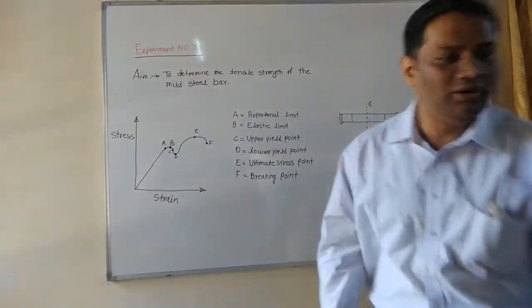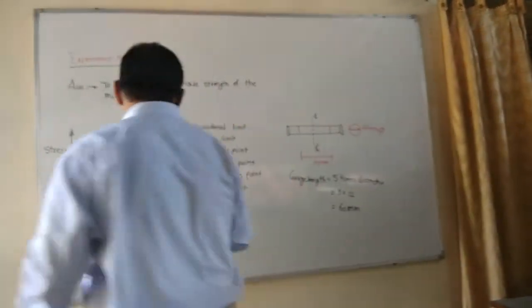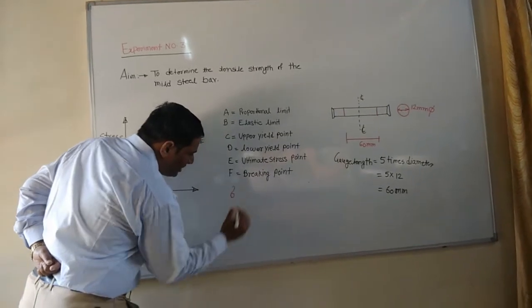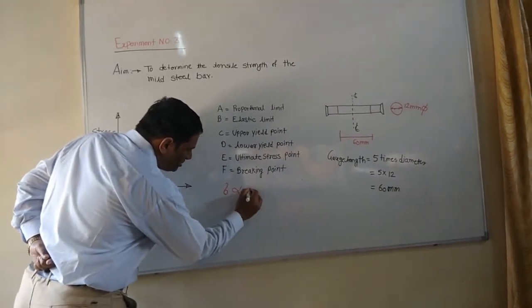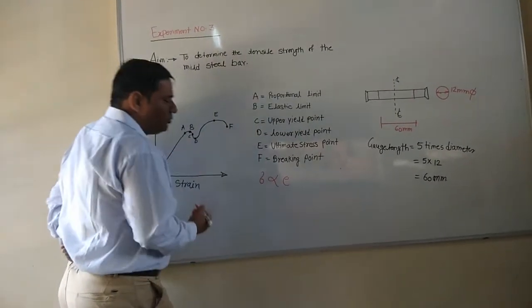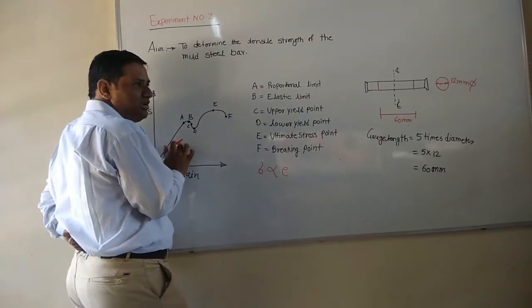Capital E is equal to stress divided by strain. Okay, I am explaining here. Stress, denoted by sigma, is proportional to the strain, denoted by small e. So this is the proportionality as per our modulus of elasticity.